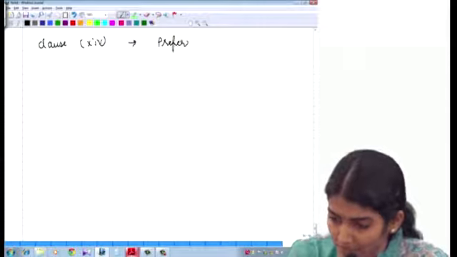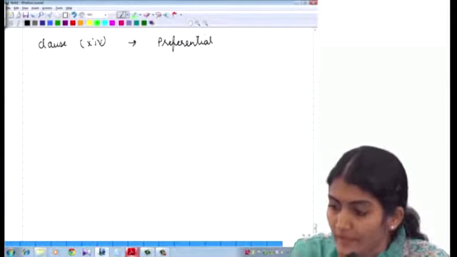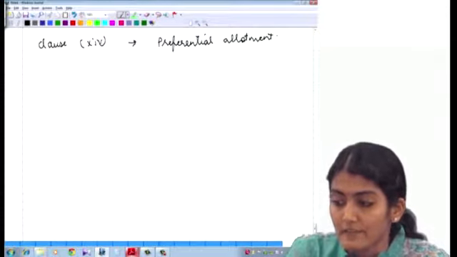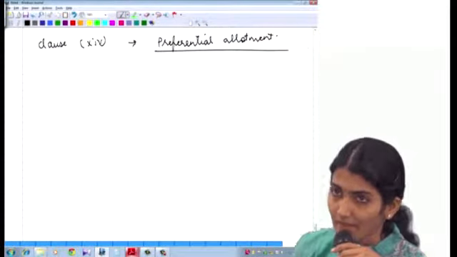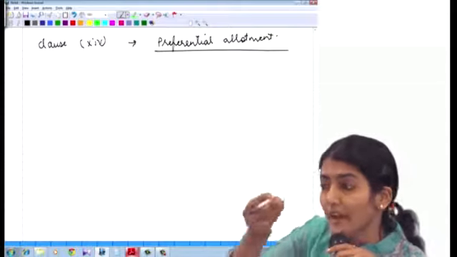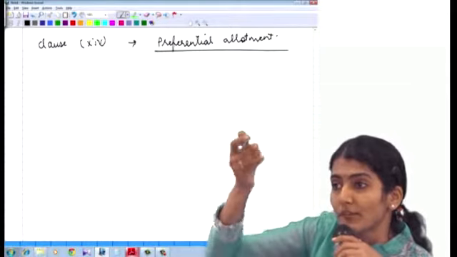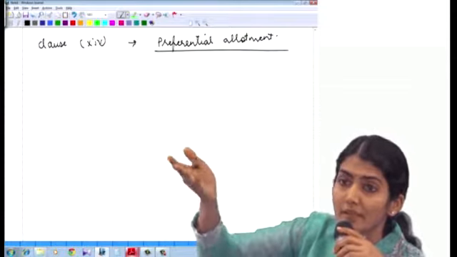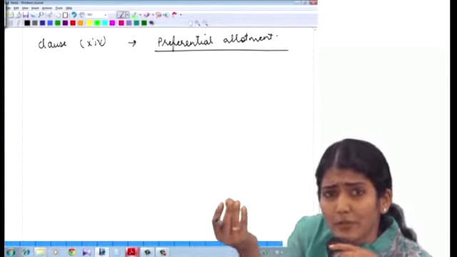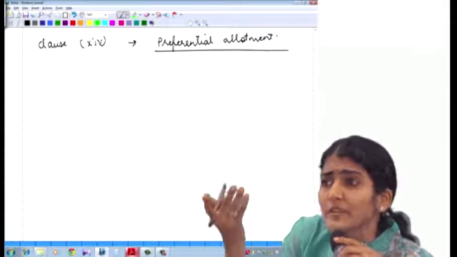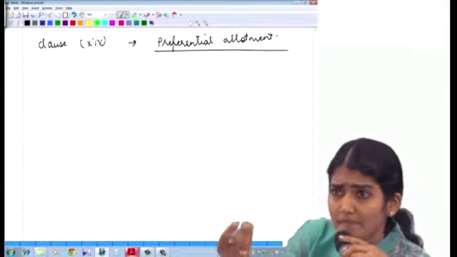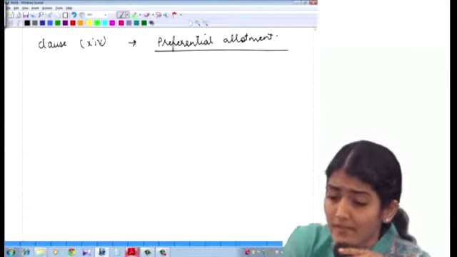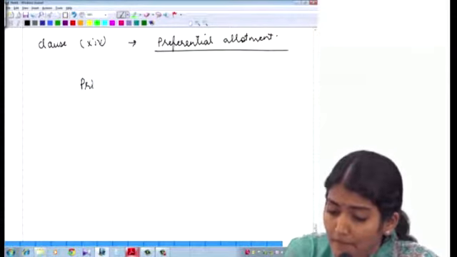preferential allotment. Now the first thing in the explanation that they have given is that the term preferential allotment has not been defined. But if the company allots, say, 2% of its shares to Rakesh Jhunjhunwala or Warren Buffett, or they give some ESOP to some employees, then that could be taken as an example of a preferential allotment. Say Mr. X purchased a 3% equity stake in the company. So obviously that's also called a private placement.